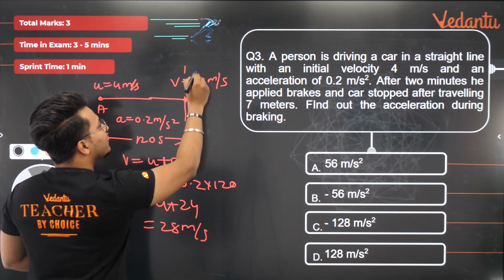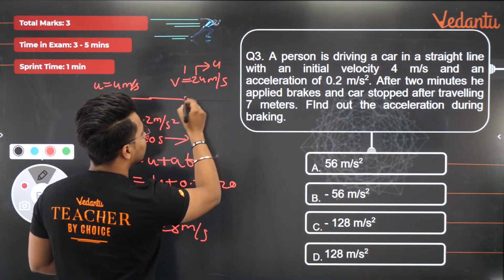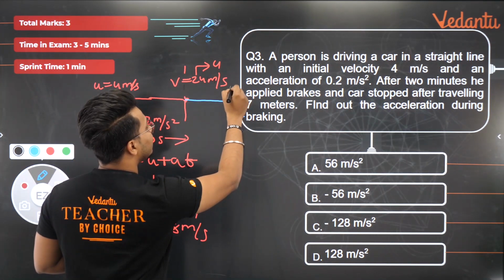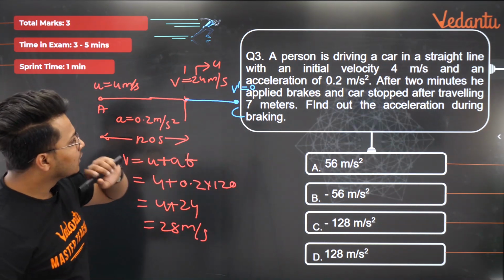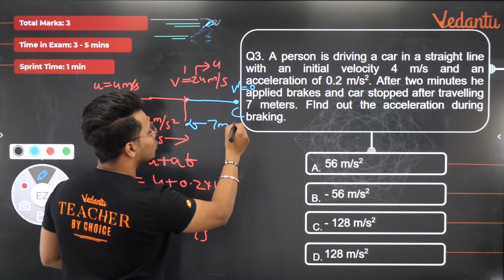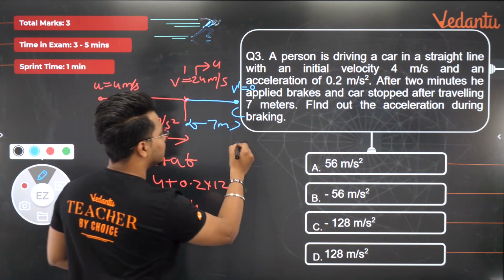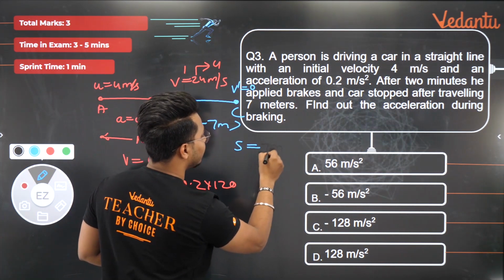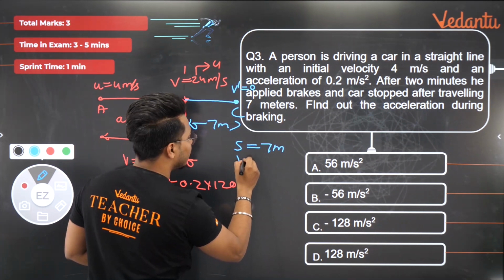Now this final velocity would be the initial velocity for the second case. Second case क्या है? After 2 minutes, the person stops. So यहां पे आपकी velocity कितनी होगी? V is 0. Right? 0 होगी V. Correct? Brakes and the car stops after traveling 7 meters. Displacement is given to you. After 7 meters, the car stops completely. So now I have displacement, that is nothing but 7 meters. Right? And what else do I have? I have final velocity V, which is equal to 0.